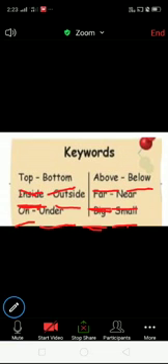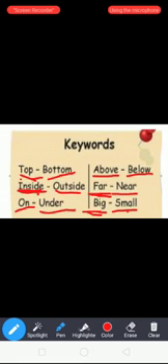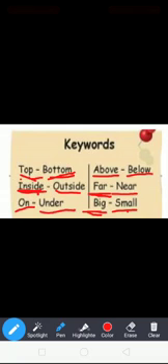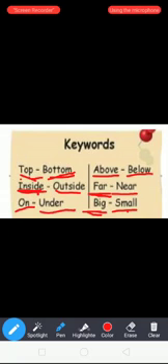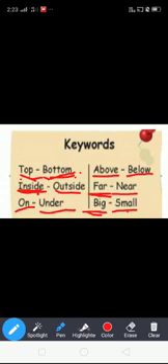Okay. First word, top. T-O-P, top. Next word, bottom. What is the spelling of top? T-O-P, top. What is the opposite word of top? Bottom. B-O-T-T-O-M, bottom. Next, inside. In, side. S-I-D-E, side. Inside.